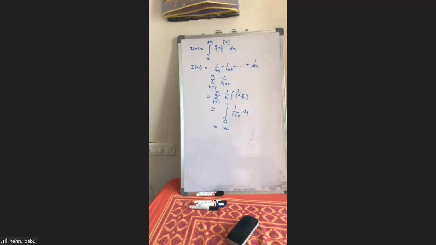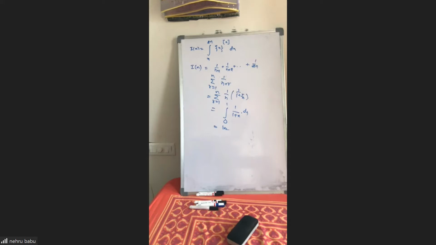Sir, how did you get the first expression, sir? Which one? 1 by n plus 1, like n to n plus 1, n plus 1 to n plus 2, like that. How did you get that, sir? I'm saying split that interval into 2n intervals: n to n plus 1, n plus 1 to n plus 2, n plus 2 to n plus 3, and go on like that. Okay, sir, understood. Because the x value in the first interval is n, next it is constant in different intervals like that. Okay?